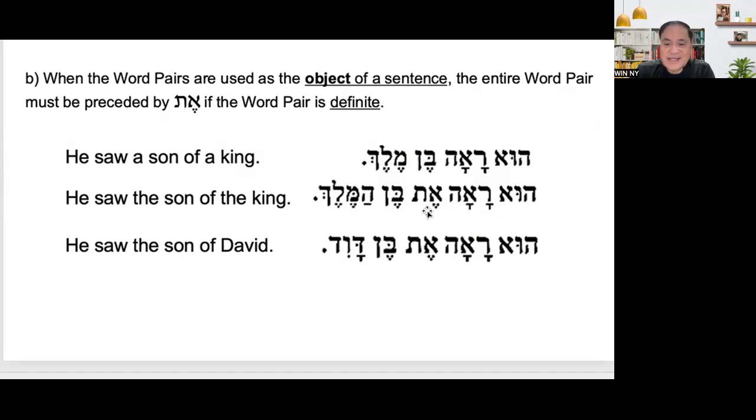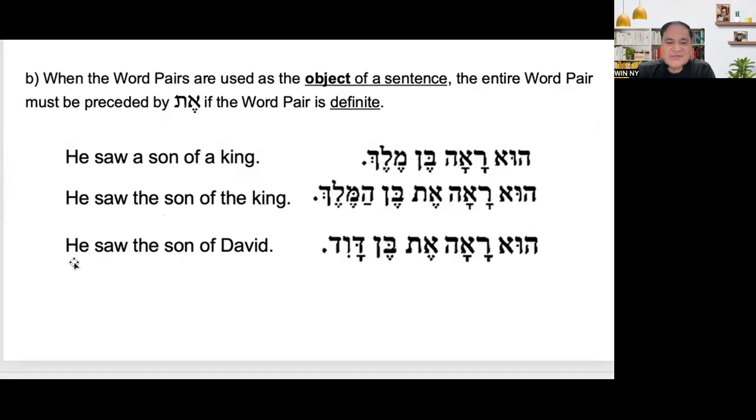Hu ra'a et Ben Hamelech. The last one is the Melech. It represents the definiteness of the sentence. The king.